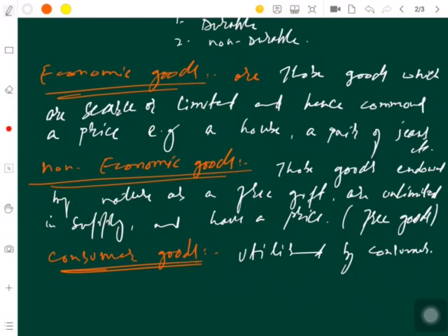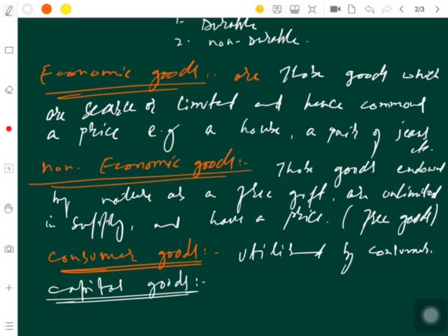So we are done with economic goods, non-economic goods, consumer goods, consumption, production, capital formation. From the word capital formation, I remember one more thing. It is called capital goods. Again, the definition will vary a bit, but will be the same. Those goods which are used by the producers for production of other goods and services.